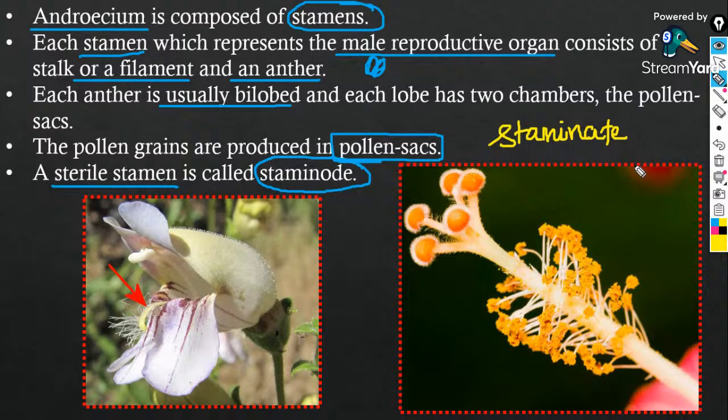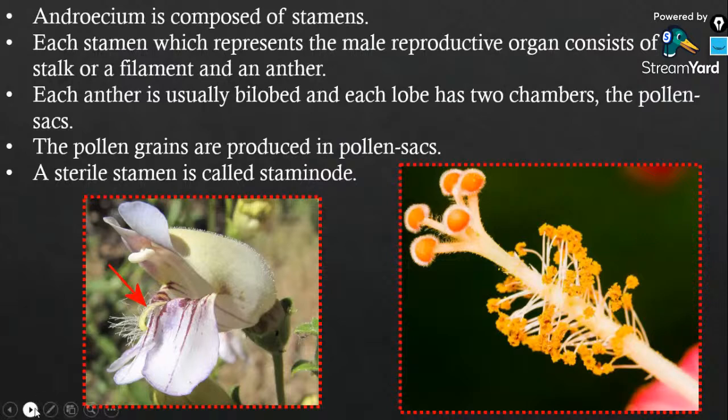What do you mean by staminate? Very good, the male part of the flower. If the flower is a male flower, you will call it a staminate flower. If the flower is a female one, you will call it pistillate. In the last class, I have told you. I think everybody has forgotten, right?